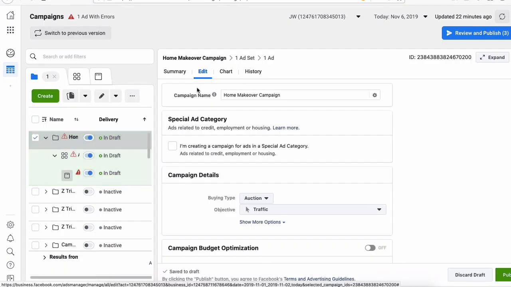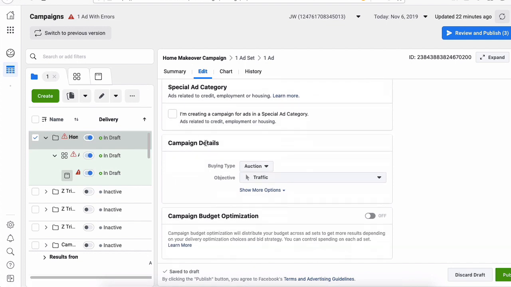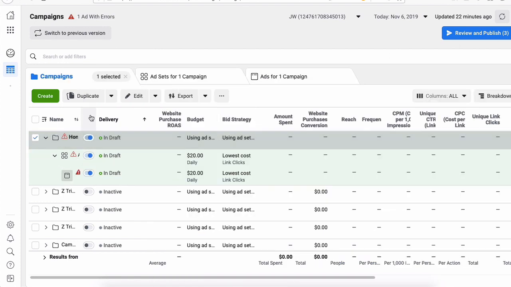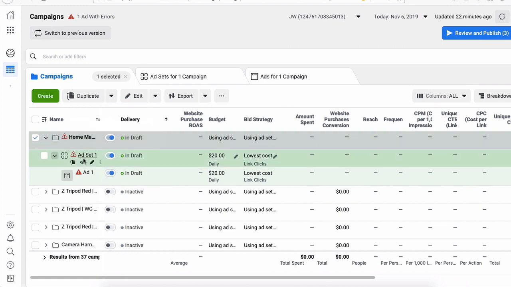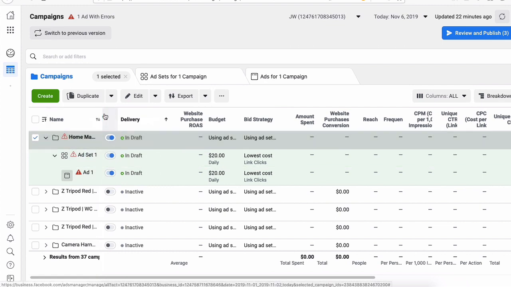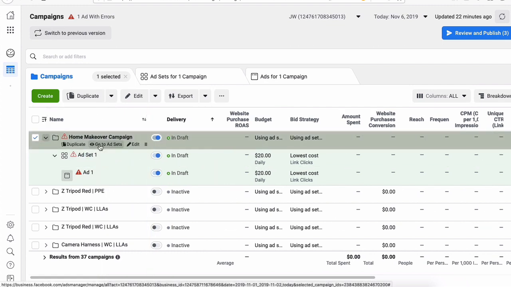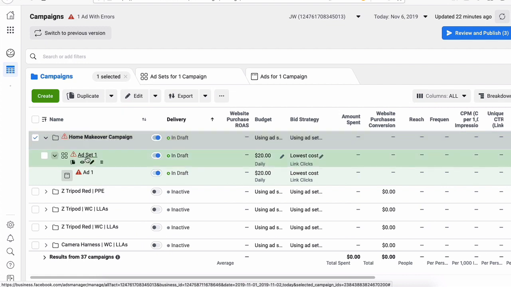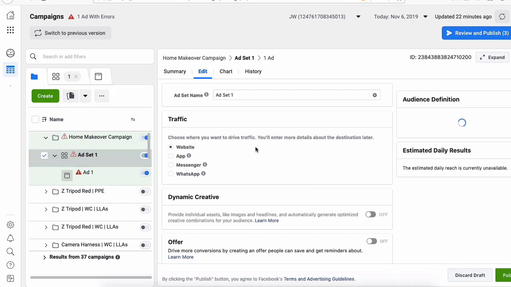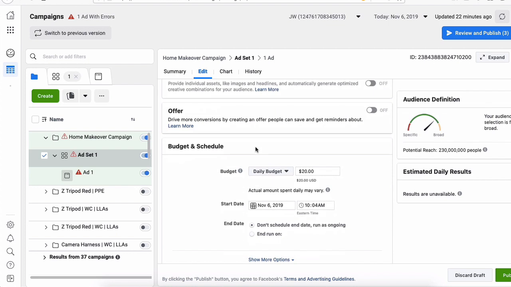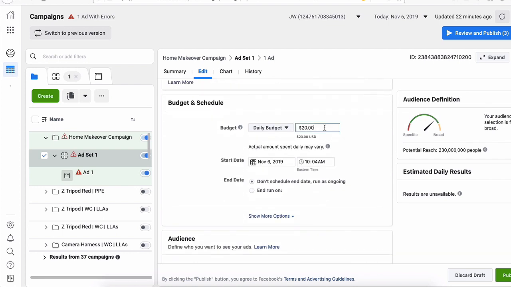Okay, now we have another screen here. We have the campaign name, and if we close this real quick and expand this a little bit, we have the Home Makeover Campaign, with an ad set and an ad under it. So the next thing we want to do is edit the ad set. In an ad set, you have a daily budget for that ad set. Let's say we're going to do a $10 daily budget.